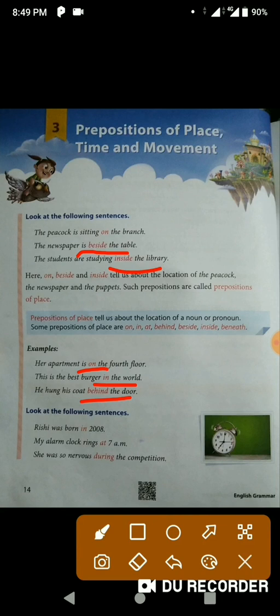We have some other prepositions of place also, like over, above, under, below, between, among, behind, beside, inside, beneath. So what are all these? These are prepositions of place. They tell us about the location or position of a noun or a pronoun.